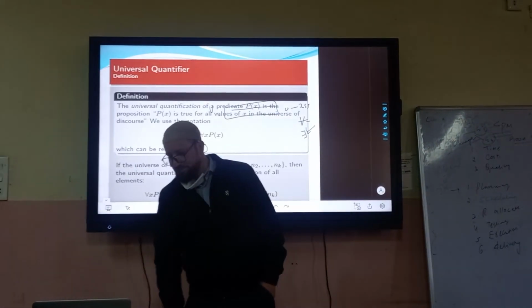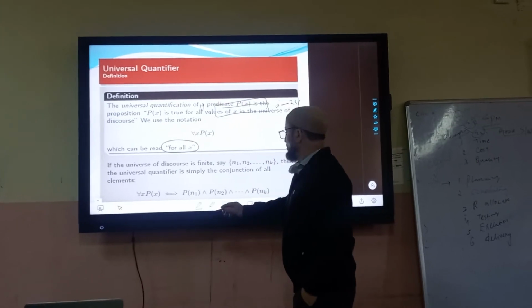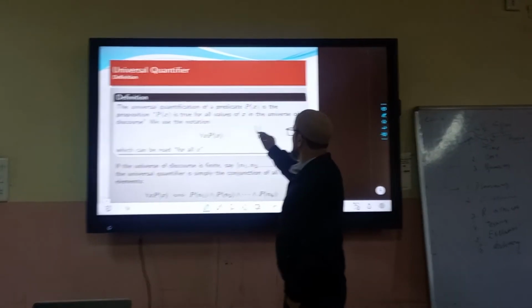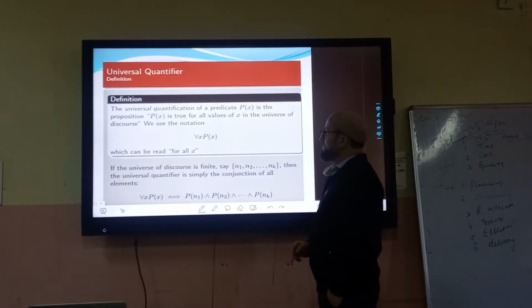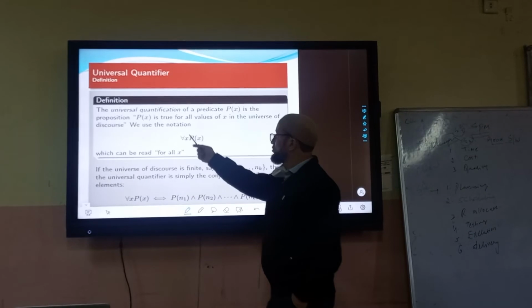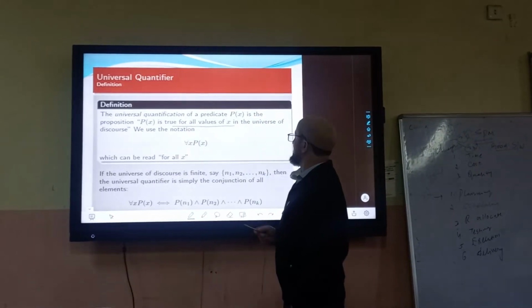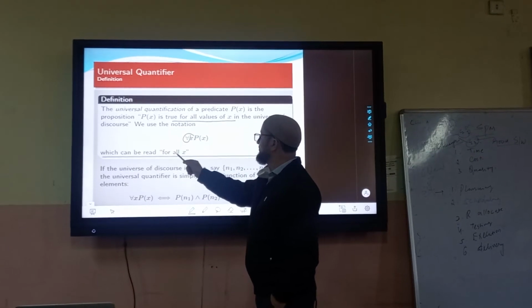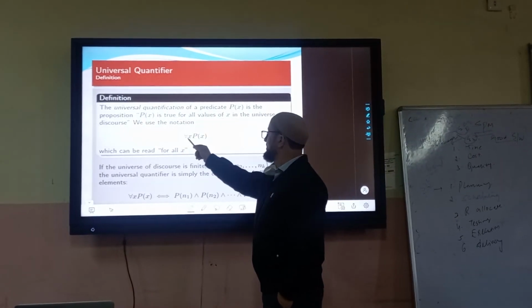So the first thing is the universal quantifier, shown by the upside-down A. And the predicate P of x is true for all values of x in the universe of discourse. So that's why we call this as for all x.